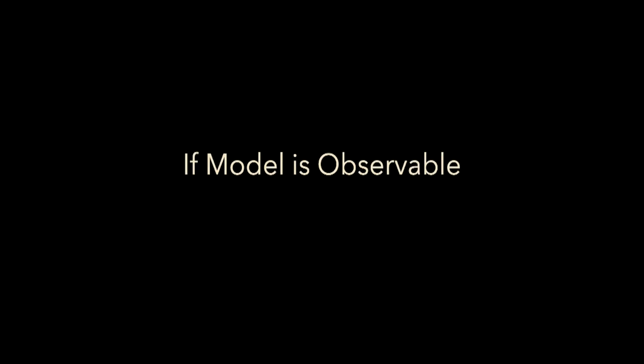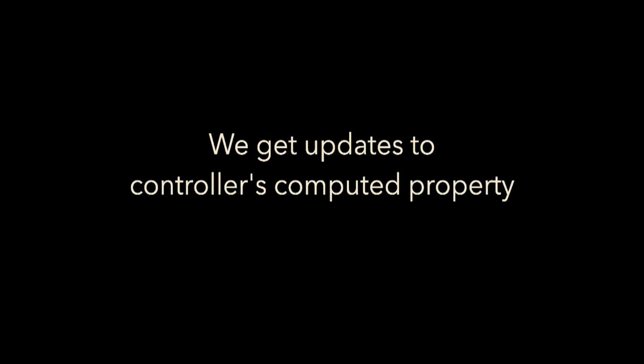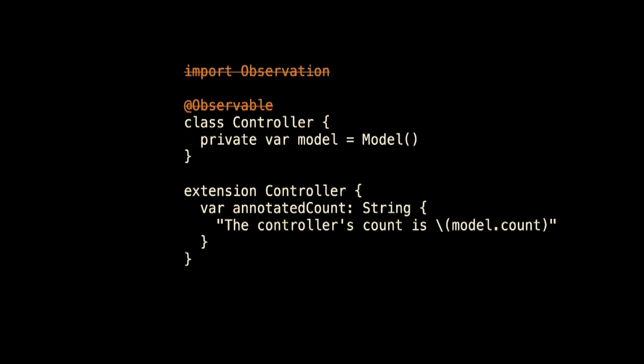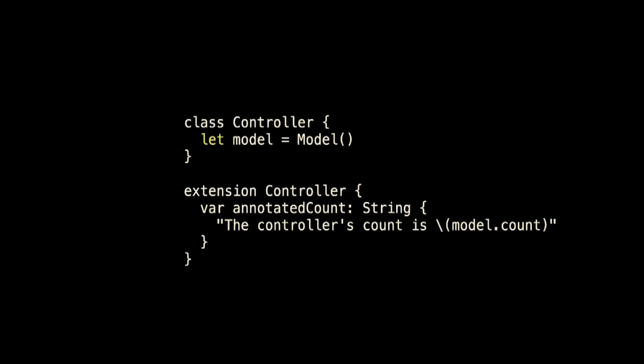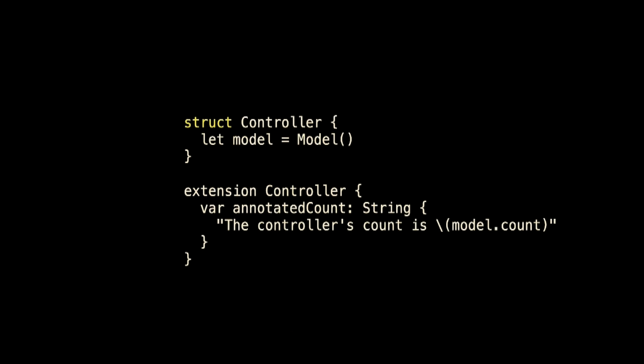Here's where I think our minds get blown. If model is observable, then controller doesn't need to be observable. Wait, there's more. Even if model is a let. Wait, there's more. Even if controller is a struct.